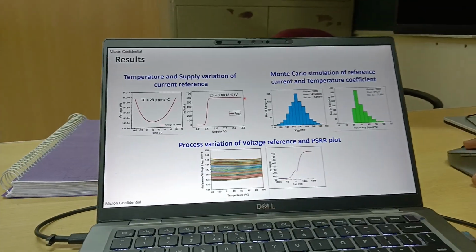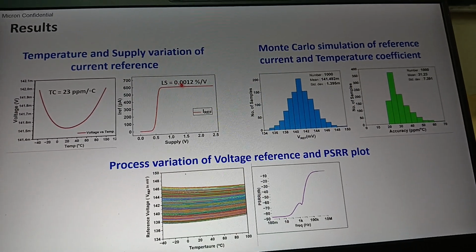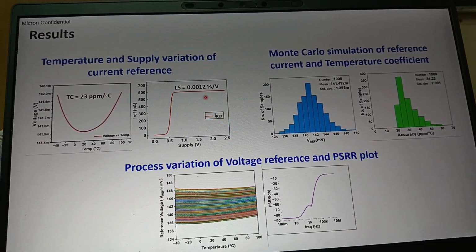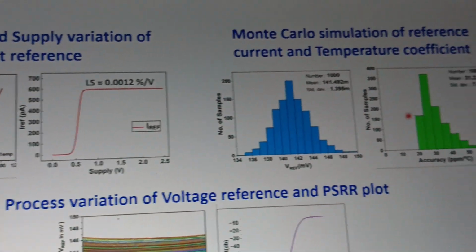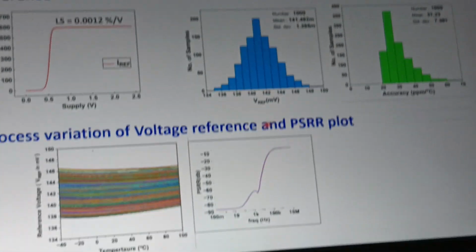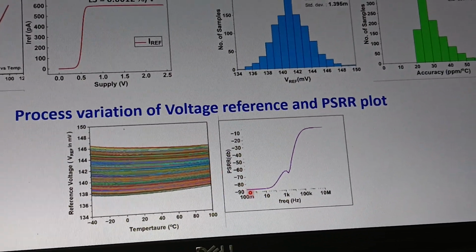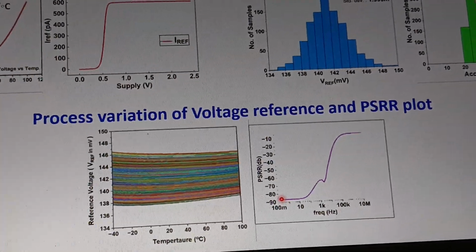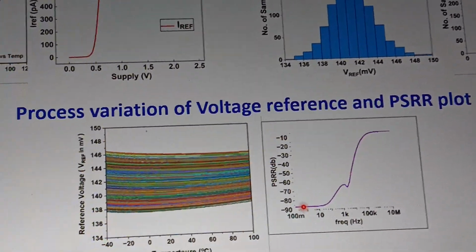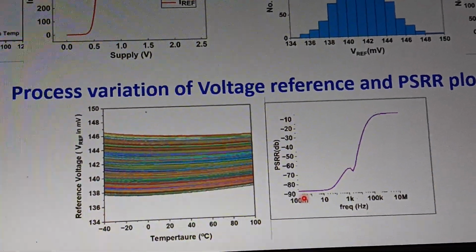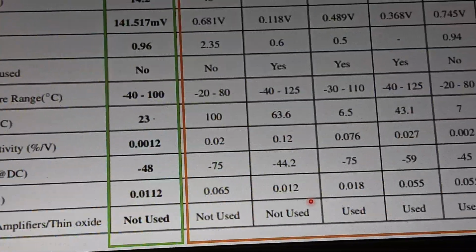This is the result that I am showing here. The TC that we are getting is 23 ppm per degree centigrade. Line sensitivity, which is our novelty in terms of specification, is 0.0012% per volt. This is the Monte Carlo result for process variation. This is also process variation of the voltage reference, and the PSRR plot. The PSRR plot shows we are getting a very good PSR, approximately minus 85 dB. That means it will reject almost all the supply noise that comes from outside. That we are able to reject.